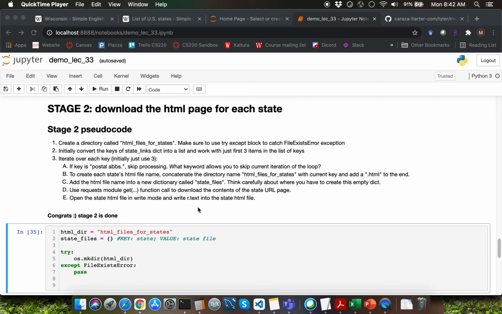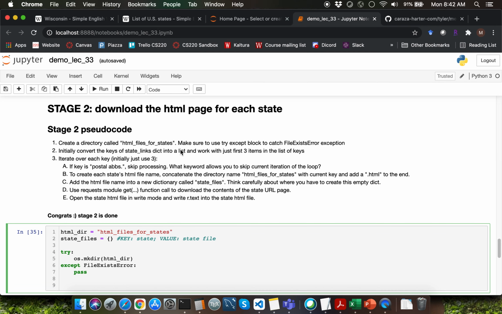Hello everyone. I'm sure by now all of you would have noticed that I have provided detailed pseudocode for all the stages of this demo problem. If you want additional practice, you can write code for stage 2 and stage 3 on your own and skip watching the rest of today's lecture.